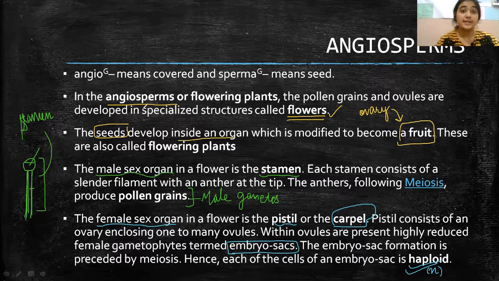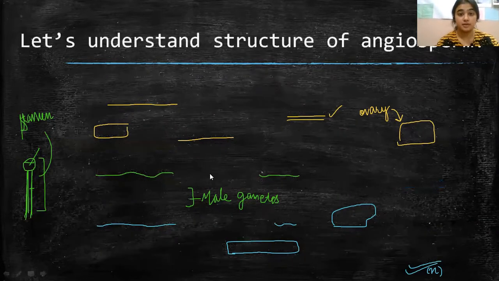So let's now understand how we can make a diagram of it, and understand the structure. Talking about its diagram, what we need to do here is draw a flower, and draw each portion or part of the flower. So let us discuss how.